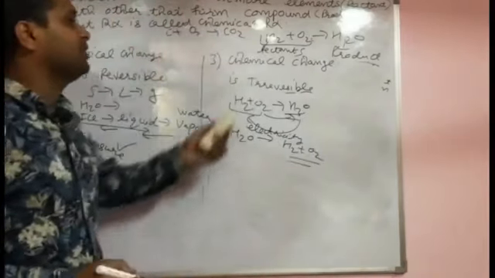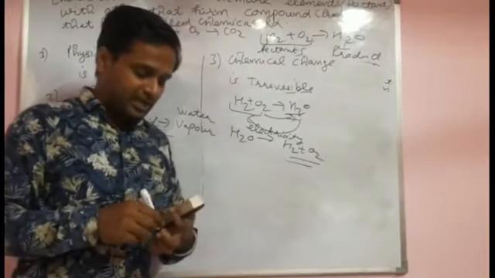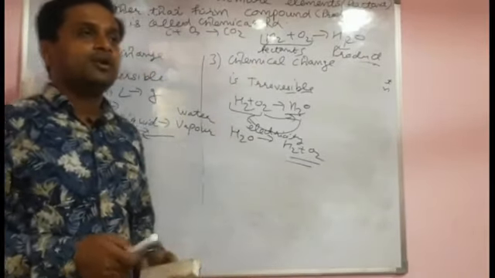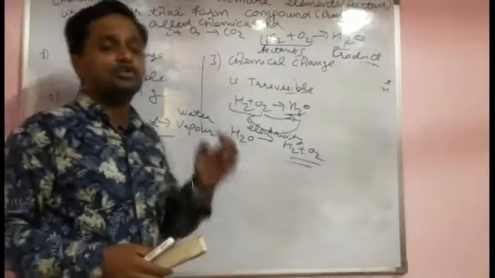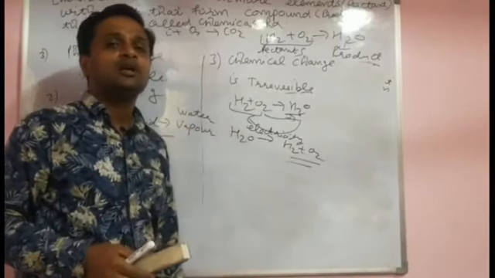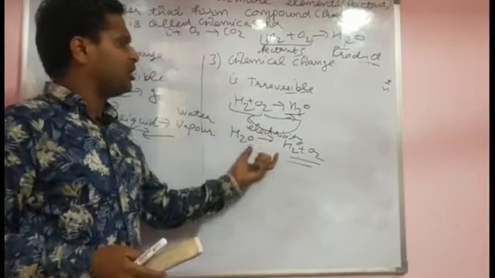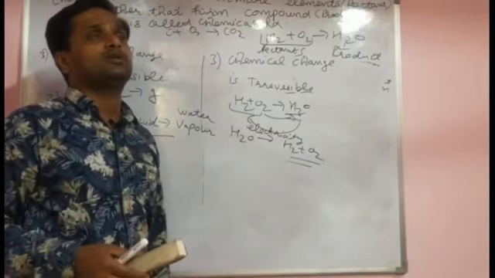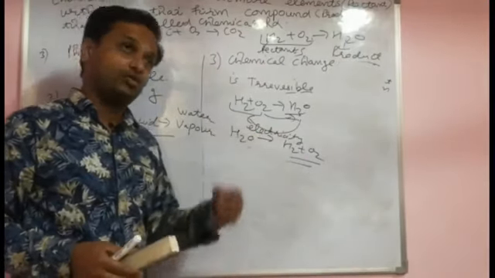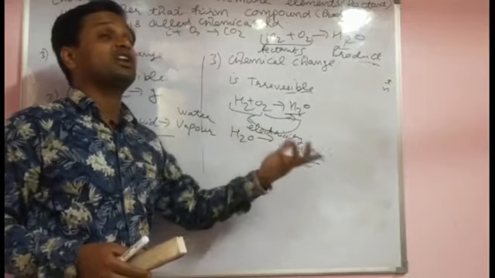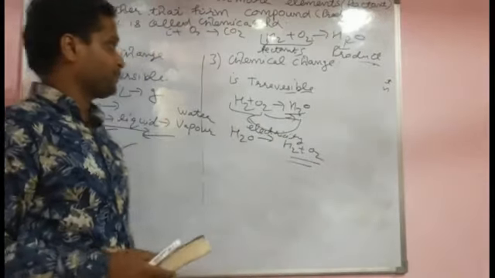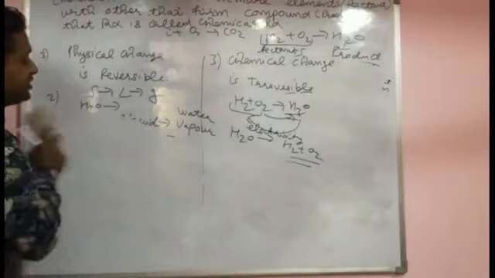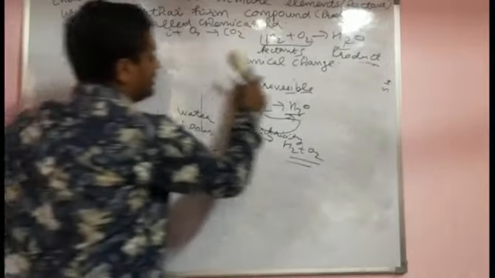A lot of energy means chemical change is irreversible in nature. It may be possible to convert, but a lot of energy, a lot of electricity is required. So this was the physical change and chemical change.